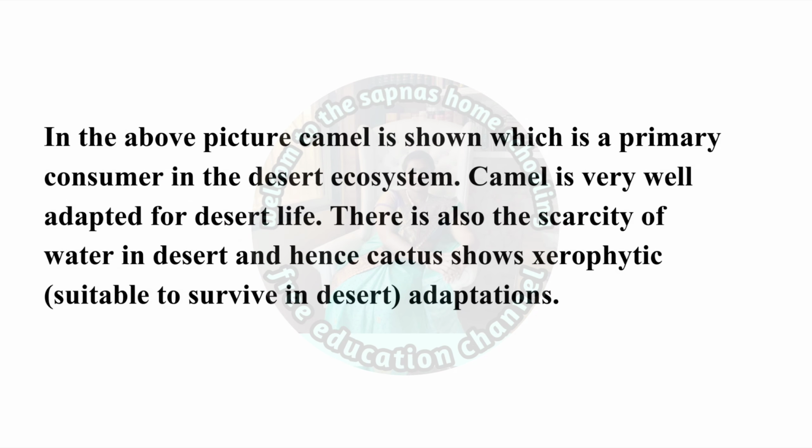In the above picture, camel is shown, which is a primary consumer in the desert ecosystem. Camel is very well adapted for desert life. There is also the scarcity of water in desert, and hence cactus shows xerophytic adaptation suitable to survive in desert.